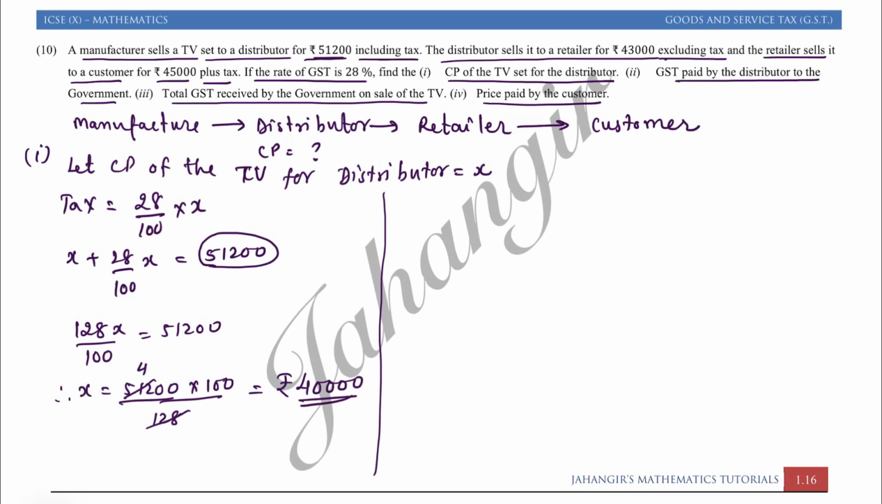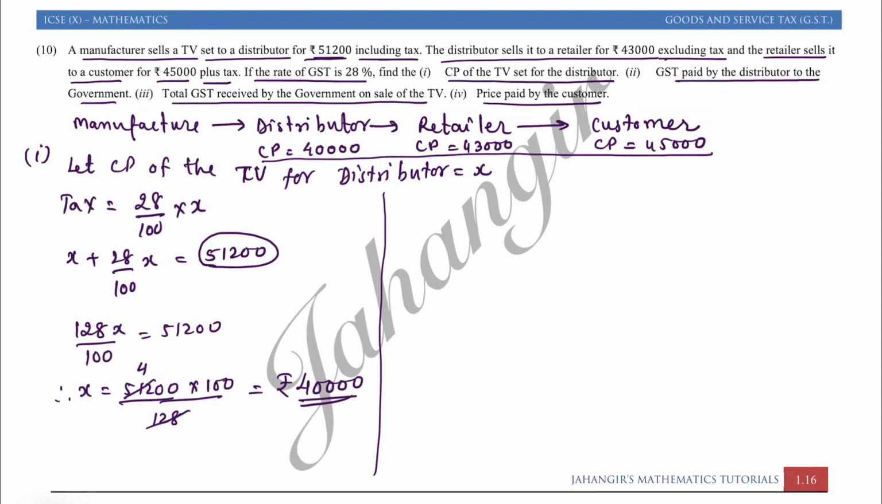Now the second question. See, the cost price of the TV set for the distributor is rupees 40,000, and he sold it for rupees 43,000 excluding the tax. So his selling price becomes the retailer's cost price. The retailer sells it to the customer, so the customer's buying price will become 45,000. The retailer's selling price is the customer's buying price, and the distributor's selling price is the retailer's cost price. So we have just written the information over here, all three CPs.